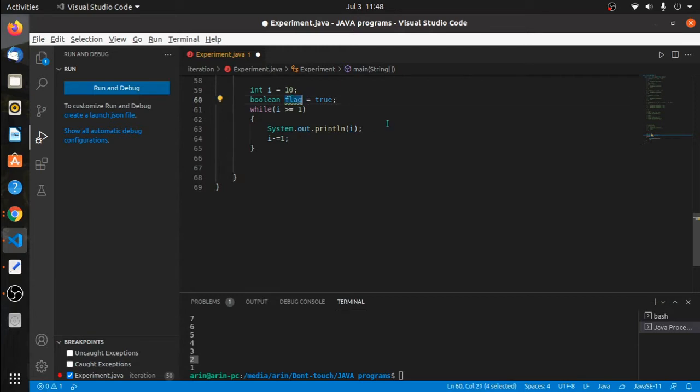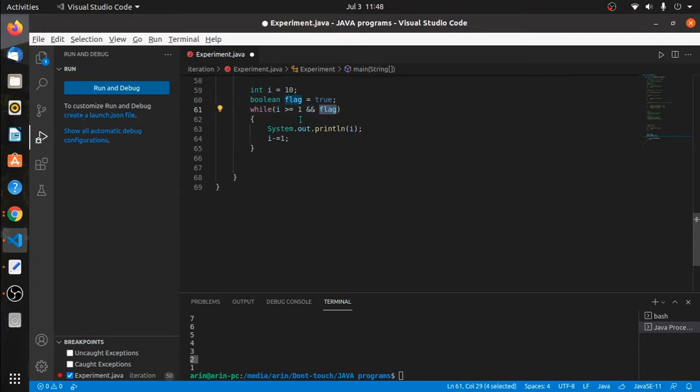If you want, I can combine two conditions in a single expression. For example, I can write something like this: i >= 1, this condition will evaluate to true or false, right? And then we have the AND operator, and then the value of the variable flag, which is true.